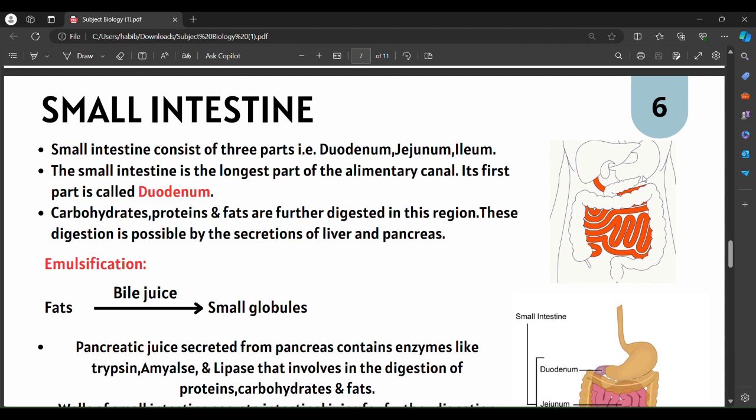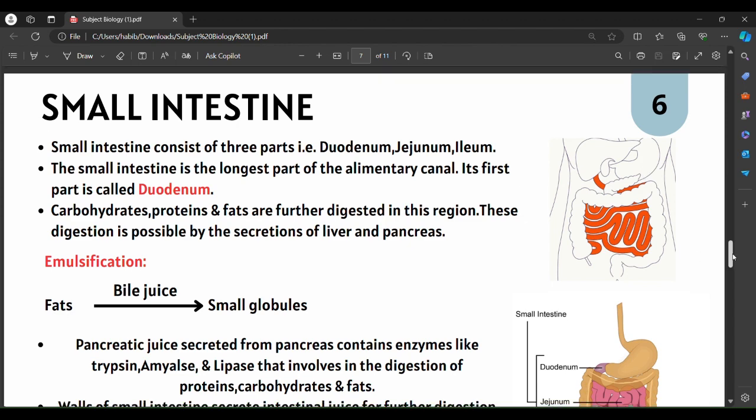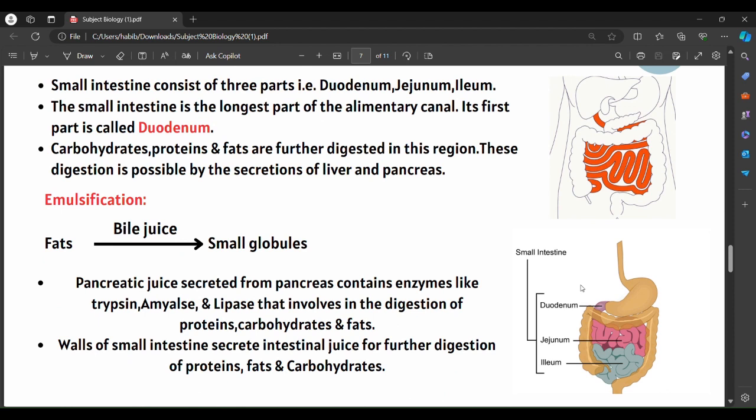The first part of the intestine is the duodenum, and the next parts are the jejunum and ileum. So we can say that the small intestine is divided into three parts, that is duodenum, jejunum and ileum. The duodenum is the first part of the small intestine. Here carbohydrates, proteins and fats, which are partially digested, will enter from the stomach into the duodenum region.